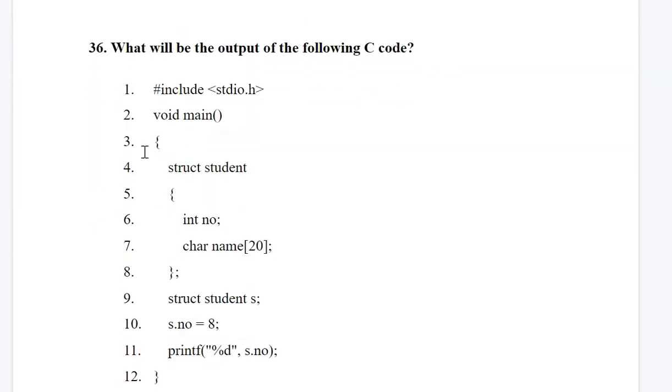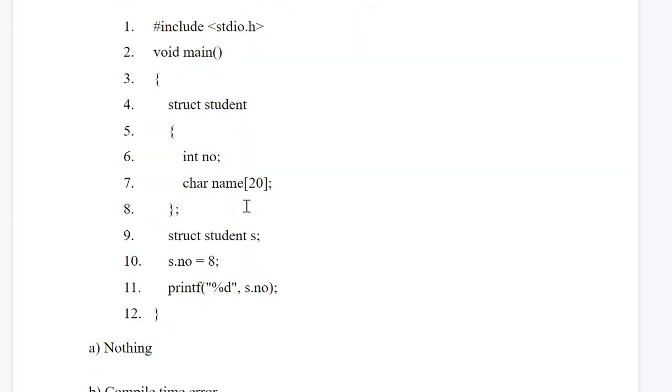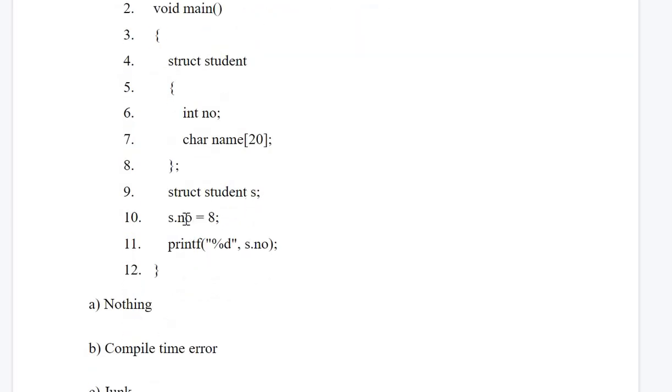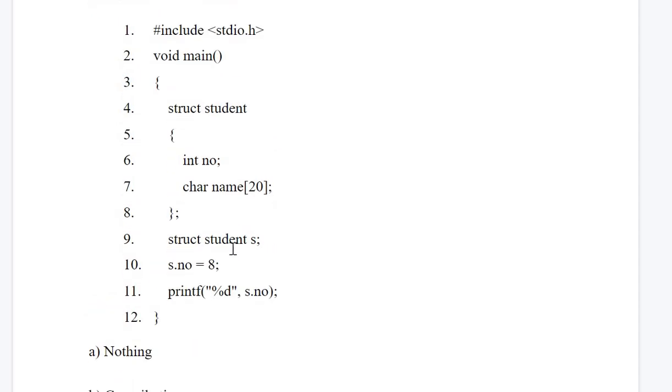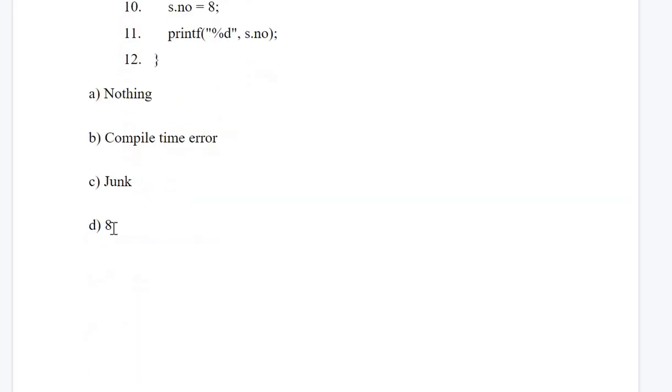Question number 36 is, what will be the output of the following code? Okay, so you can see here there is a struct student, it contains two members, number and name. We have a variable s, and s.number is given the value 8. So if you print the value, printf("%d", s.number), there is no problem in this code, it is absolutely correct. So it will print the value 8. Fine. So 8 is the correct answer.